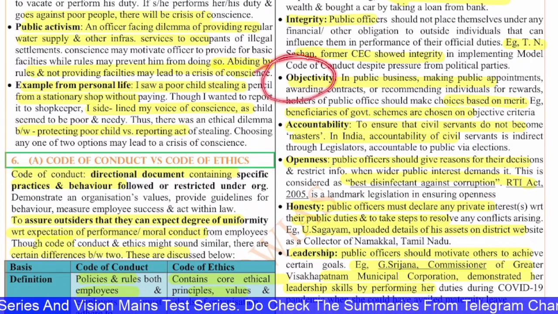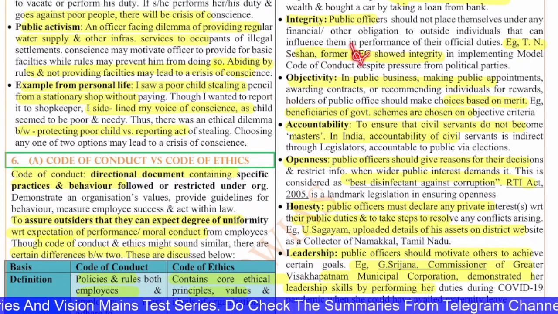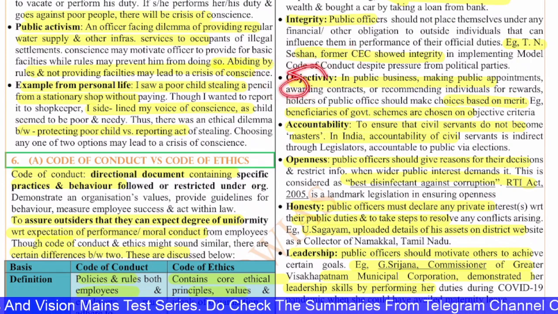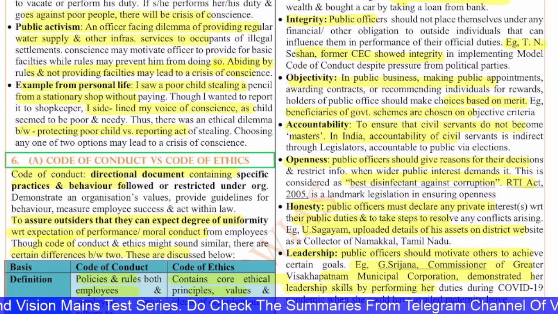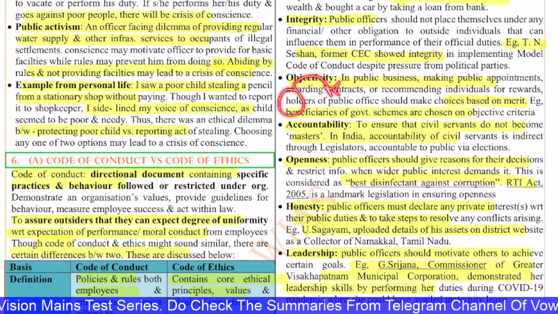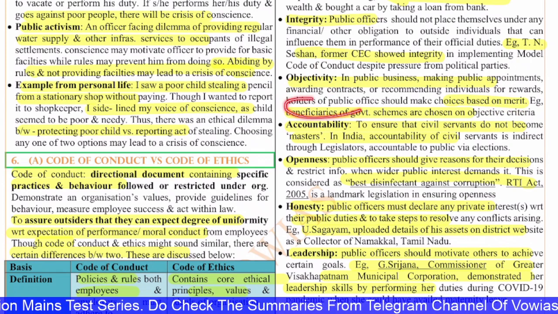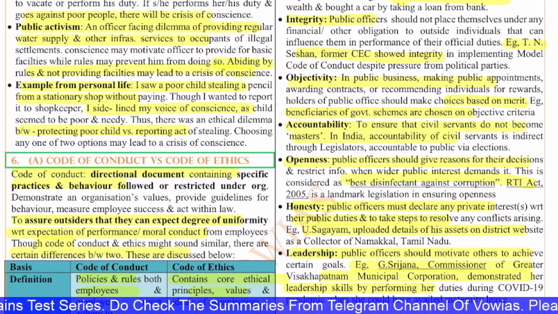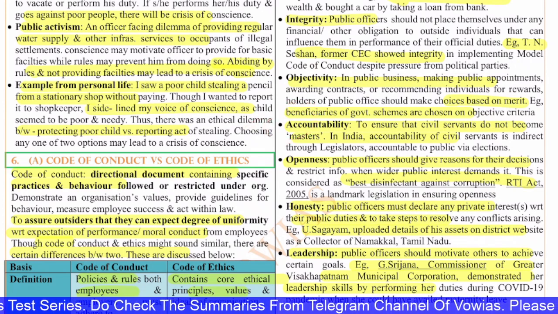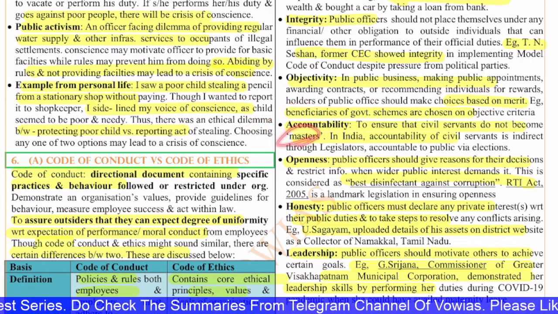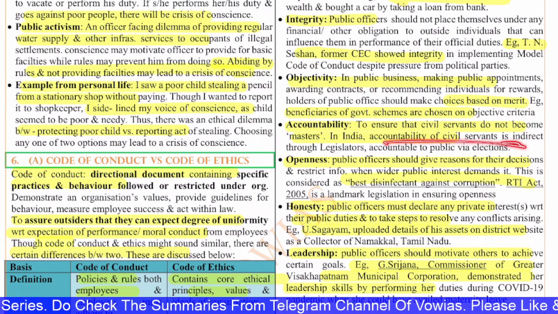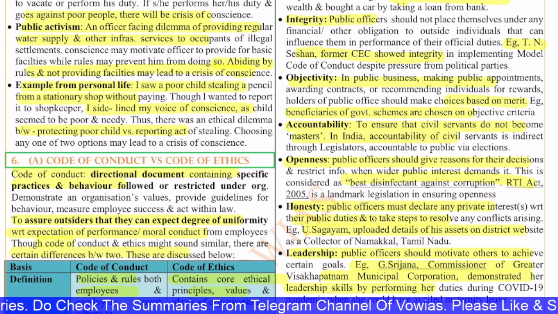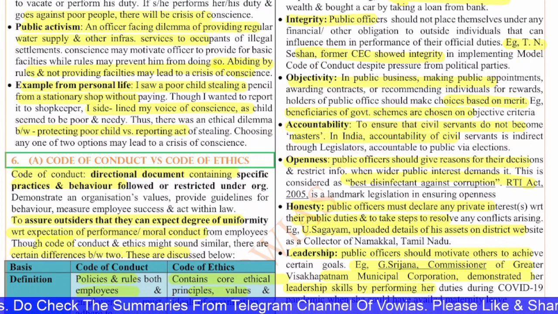Next, objectivity. In public business, making public appointments, awarding contracts, recommending individuals for rewards, holders of public office should make choices based on merit. Example, beneficiaries of government schemes should be chosen on objective criteria. Next, accountability. To ensure that civil servants do not become masters in India, accountability of the civil servants is indirect through legislators, and they are accountable to the public via elections.